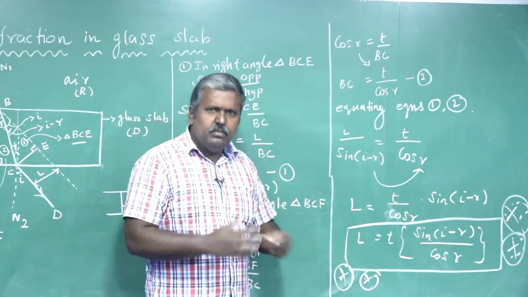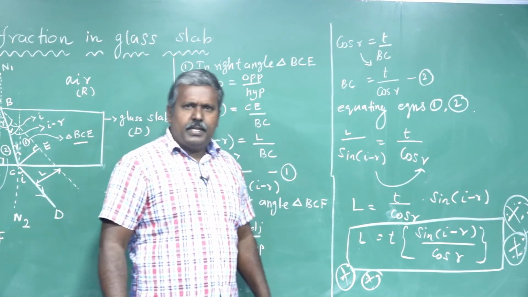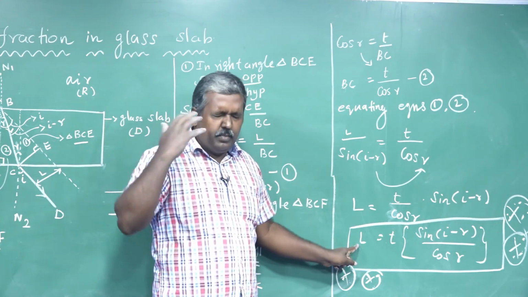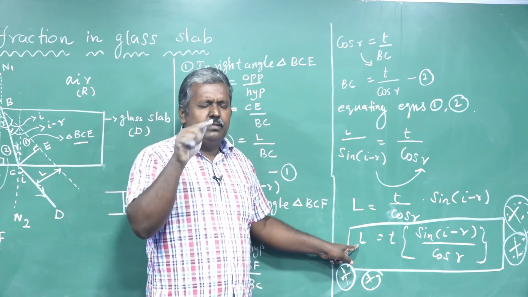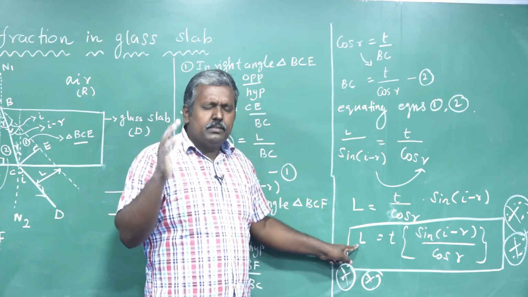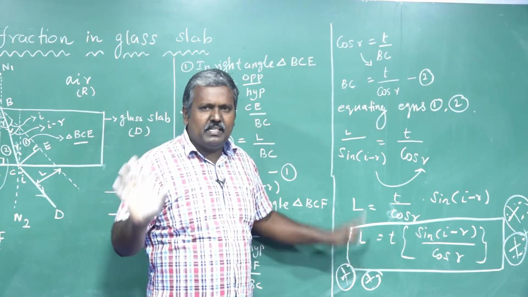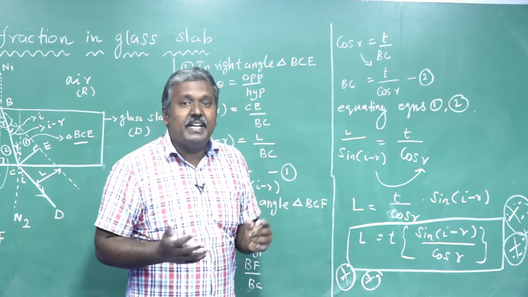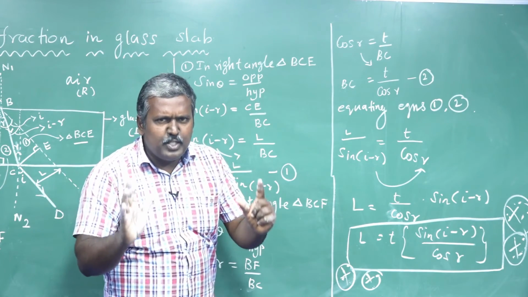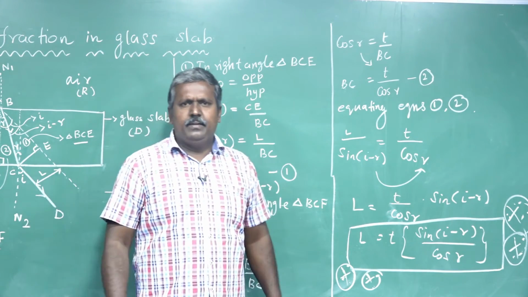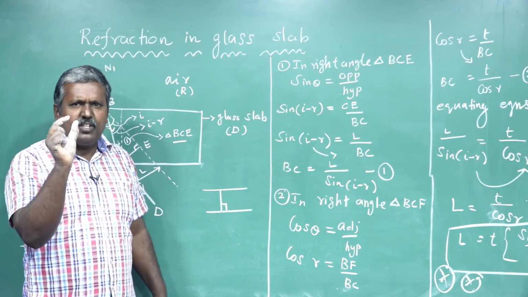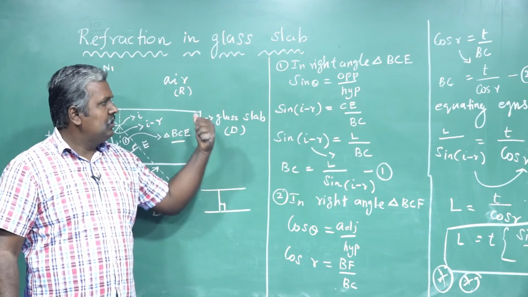L also increases. Okay? So keep in mind, capital L is equal to small t of sin of (i minus r) by cos r. That's all. This is the formula to find the lateral displacement. Now a small problem relevant to this topic.